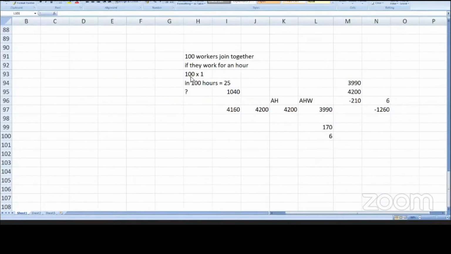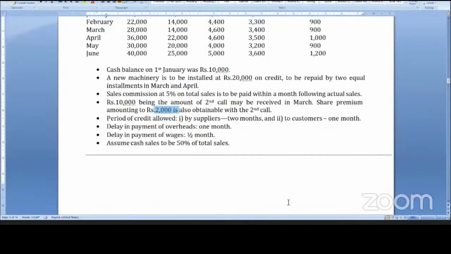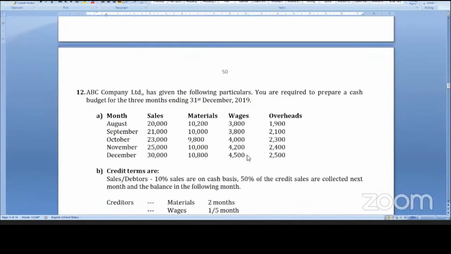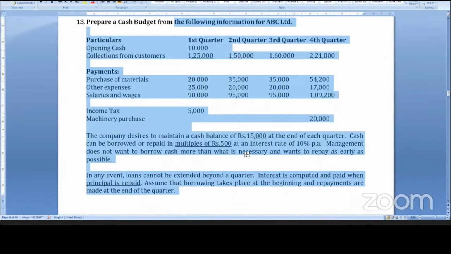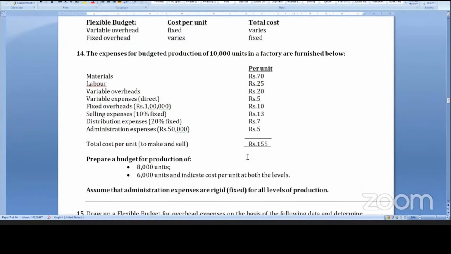Okay students, now cash budget. This is one more sum, slightly interesting, which you can try. I have given it in the Excel notes, but the concept is the same. Now, next comes the very important budget. Out of all, the flexible budget is the most important. What is the flexible budget concept with variable cost?